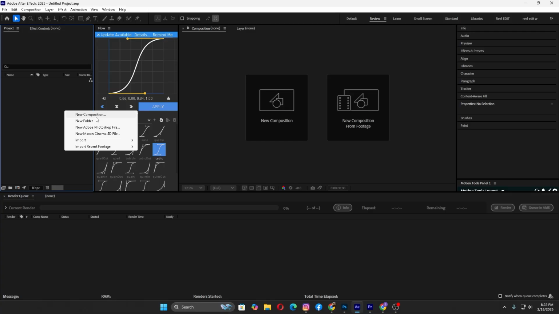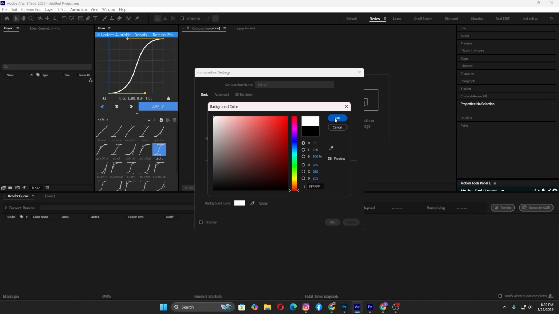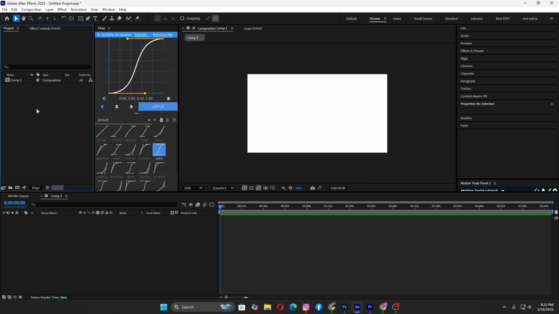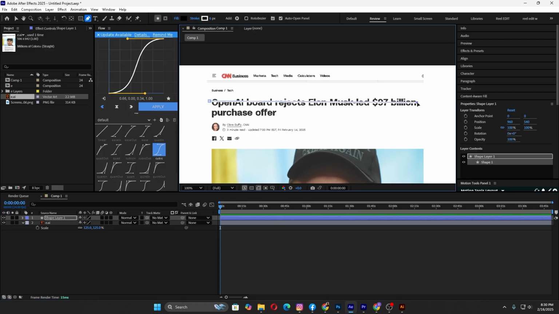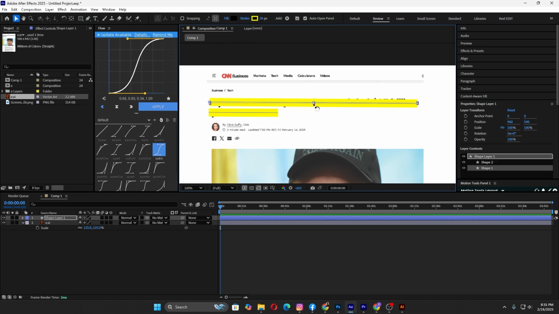Let's go. First, create a new composition in After Effects. Then, import a newspaper image into your project and place it in the timeline. Select the Pen tool (G) and trace all the important lines on the newspaper by drawing paths. Make sure you are creating shape layers, not masks.